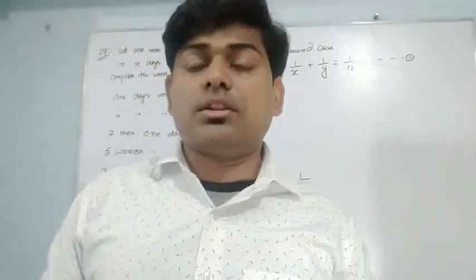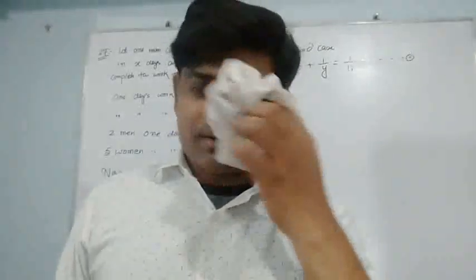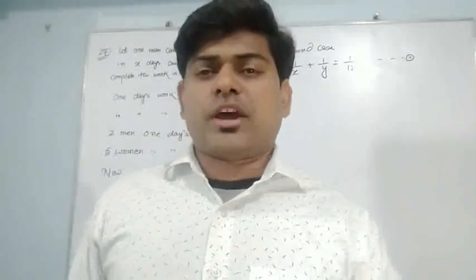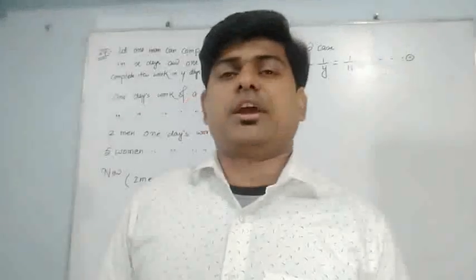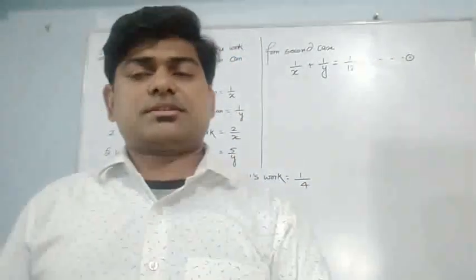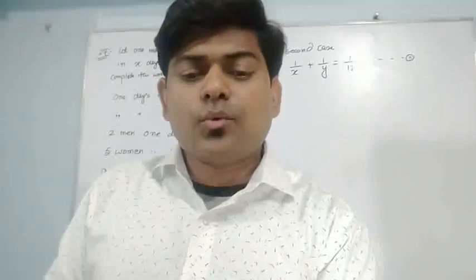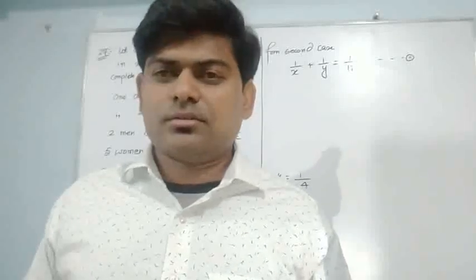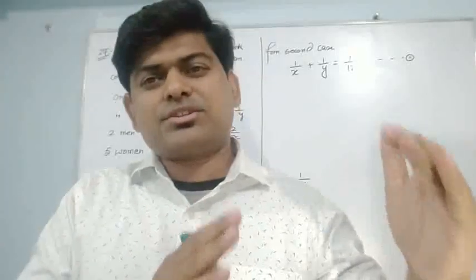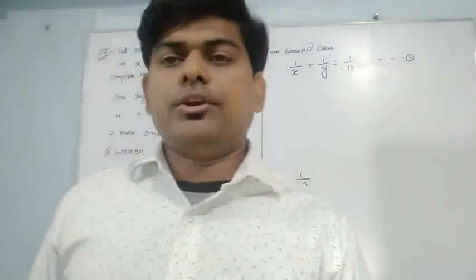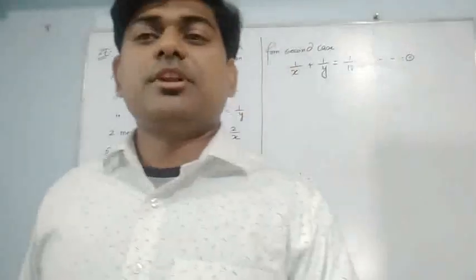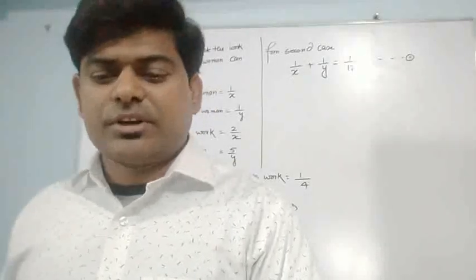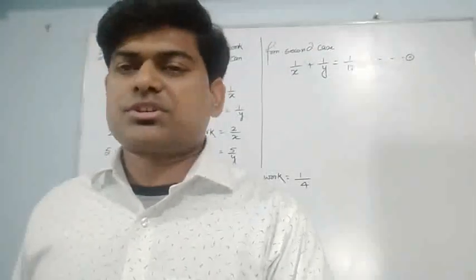What should I do? These two relations that have been given depend on the speed of the train and the scheduled time. So what I am thinking, and it will be easy for you, is to take the speed of the train as x and the scheduled time as y hours. As we have learned, distance is equal to speed into time, so distance can be written as x into y. After that our questions will be easy, because distance will never change.